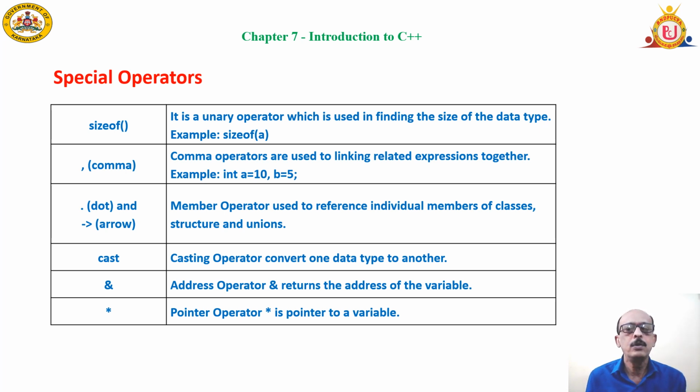When you want to have more number of statements in a single line, you can use the comma operator. Dot operator is used in structures or unions and also in classes to access the members. Casting is for converting one data type to another data type. And of course, ampersand, address of, and the star pointer operator.